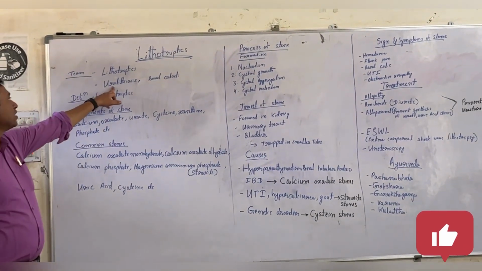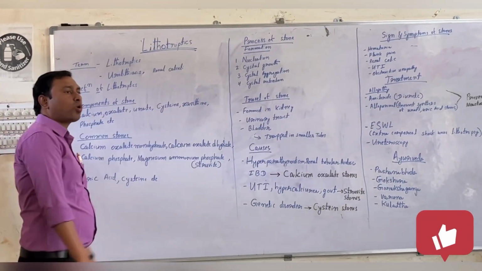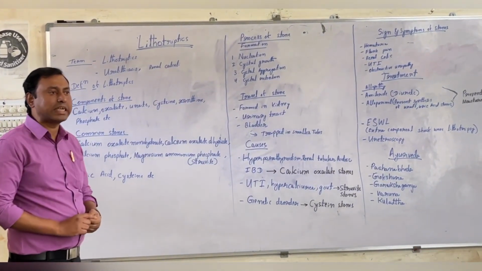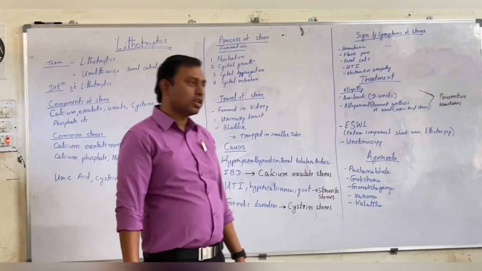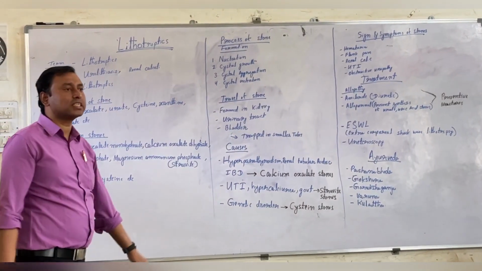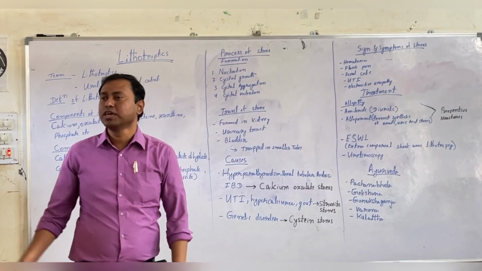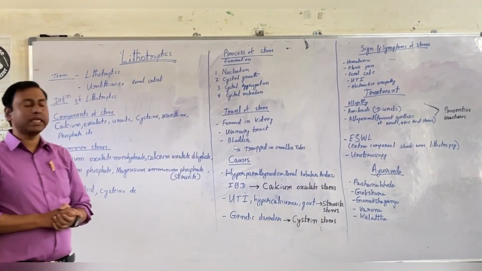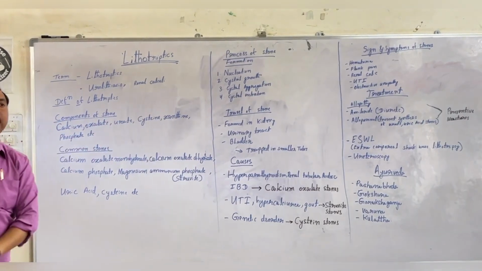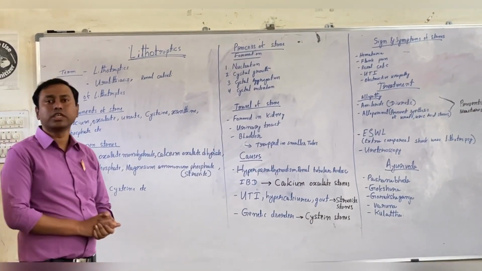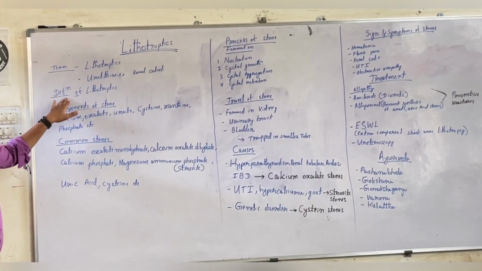The other term is urolithiasis. Urolithiasis means the process of formation of kidney stones. That is urolithiasis. It is also called renal calculi. Renal calculi means kidney stones.